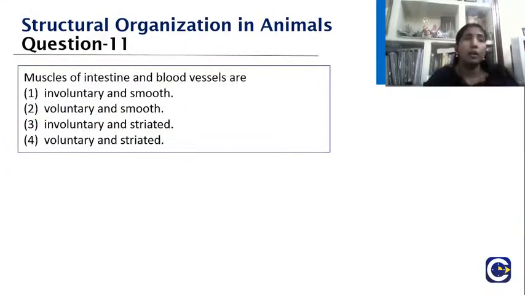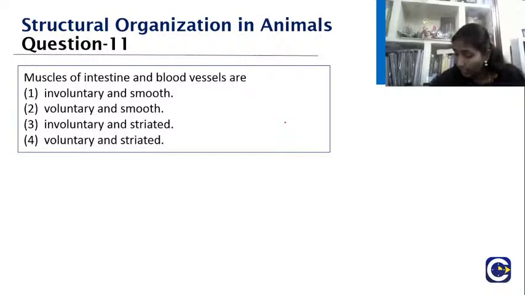Okay, children? Now, muscles of intestine and blood vessels are: involuntary and smooth, voluntary and smooth, involuntary and striated, voluntary and striated. So what should be your answer? Yes, children, I could see you all giving nice interactive answers, very good. Yes, please do post answers. What is this answer? Yes, students, very good. You are giving me the right answer. Yes, excellent. What should be the answer?